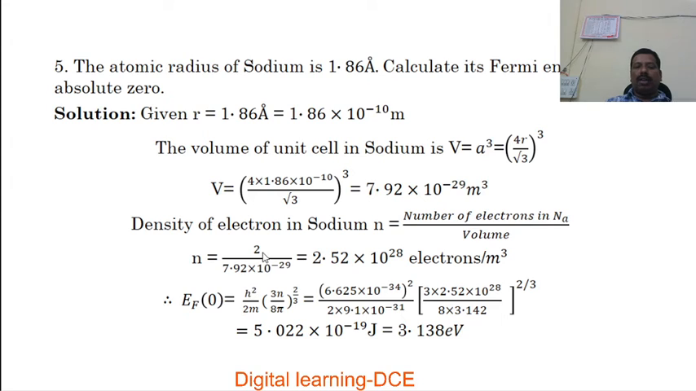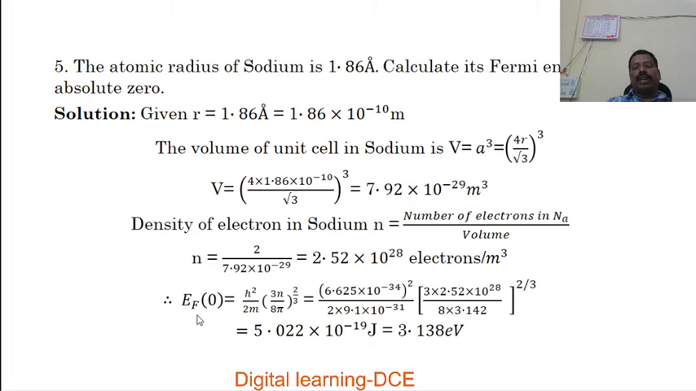This is the number of valence electrons in the outermost orbit of sodium, that is 2 electrons. This can be calculated with the help of the electronic configuration. We know that the valence electrons in sodium is found to be 2. Just by substituting that, divided by the volume of the unit cell of sodium, we get the free electron density in sodium as 2.52 × 10^28 electrons per meter cube.